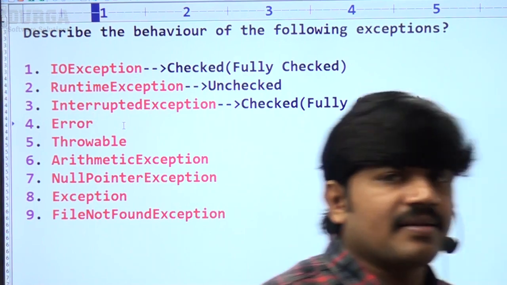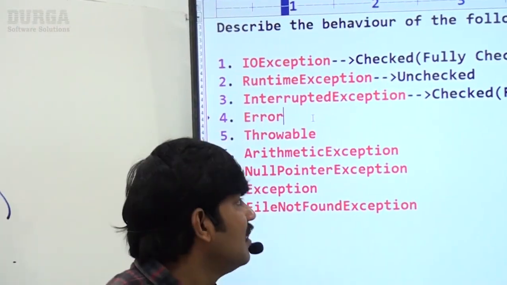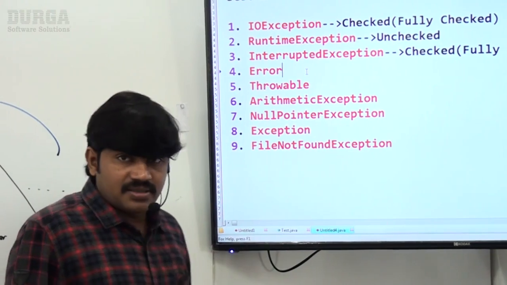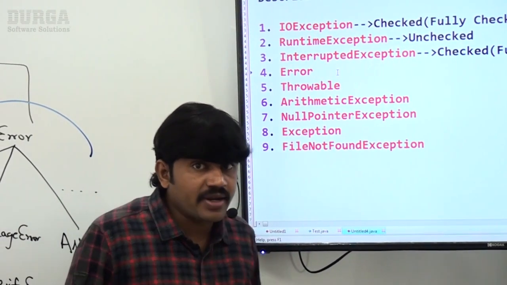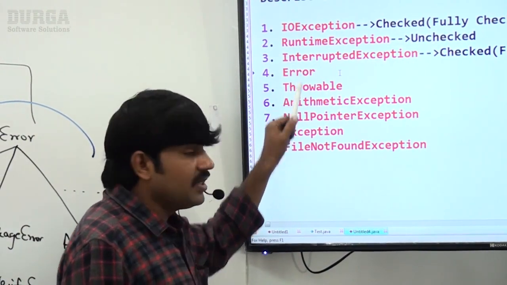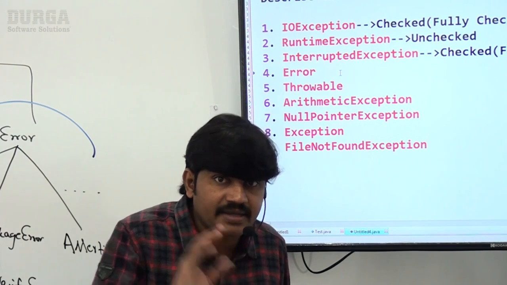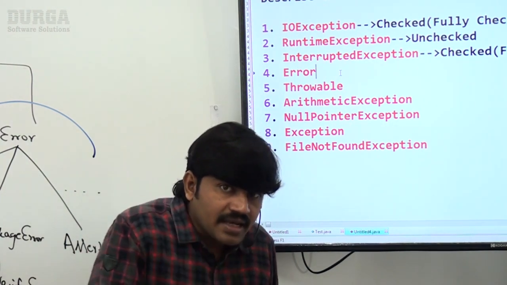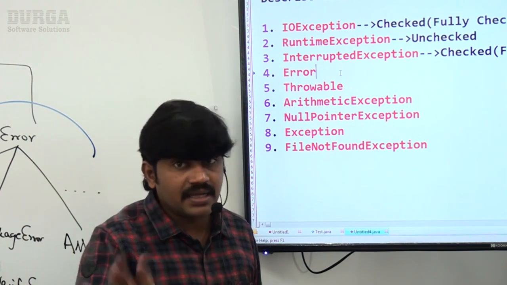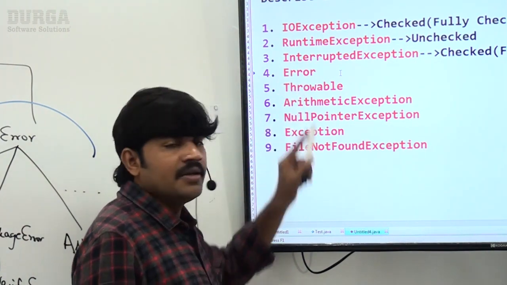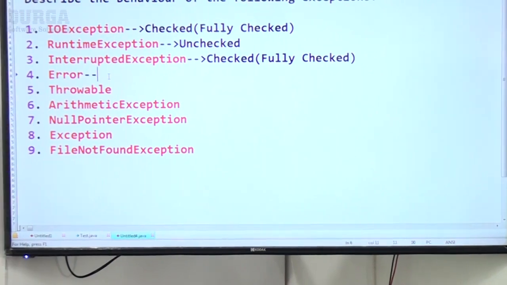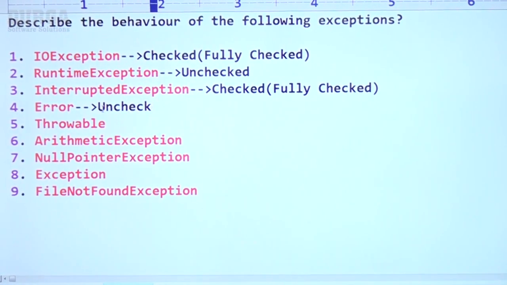Sir, what about Error? Error and its child classes are unchecked. I told, right? Error and its child classes are unchecked. So RuntimeException and its child classes, Error and its child classes are unchecked. That's why Error is unchecked.